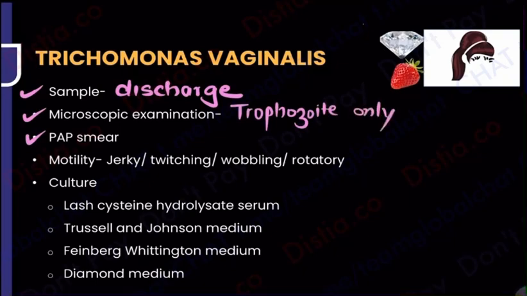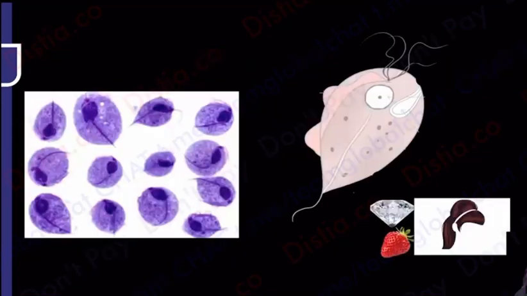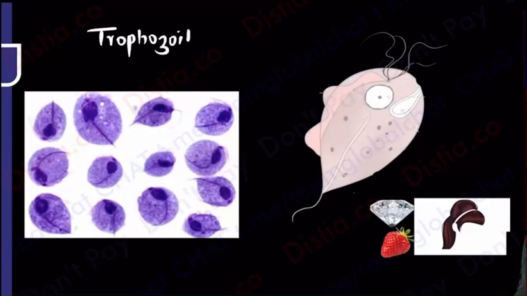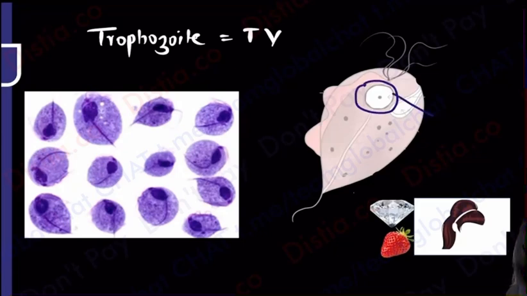And now comes the story of why she is a fashionable auntie. So look at her hairstyle. She has one long ponytail and she has this fringe cut. So that is what I'm going to show you in the trophozoite of this fashionable auntie, that is Trichomonas vaginalis. Because fringe cut means the hair is coming up till here, so the eyes will be hidden. So how many nuclei? She is going to have only one nucleus. Point number 1, single nucleus.